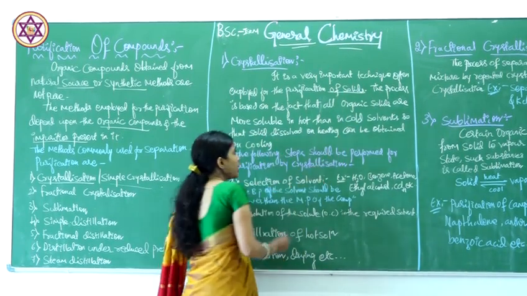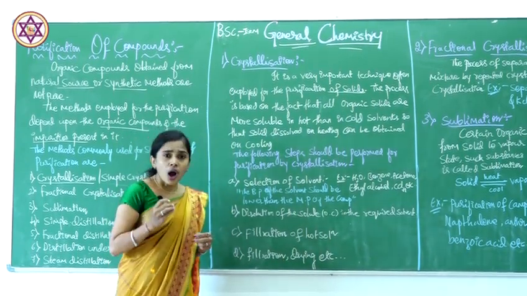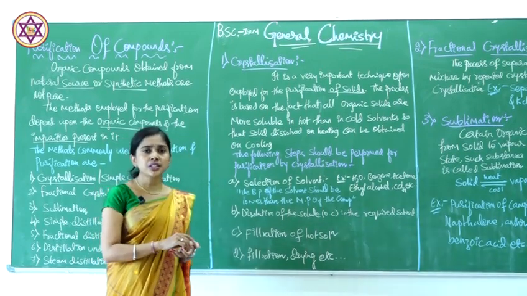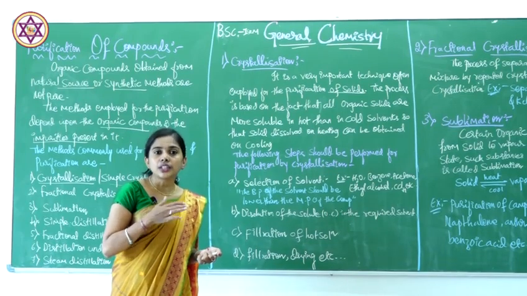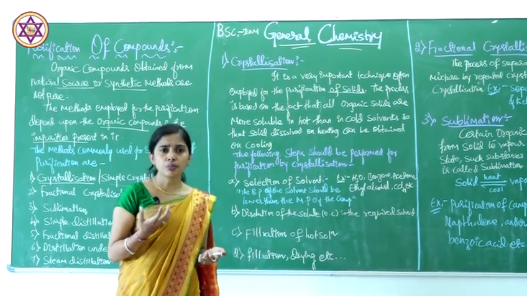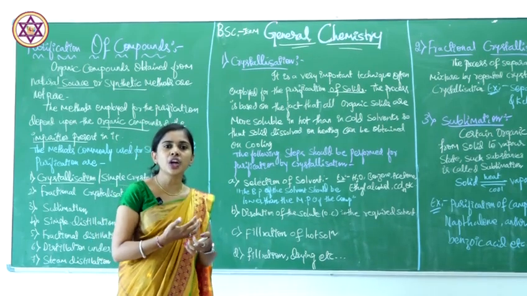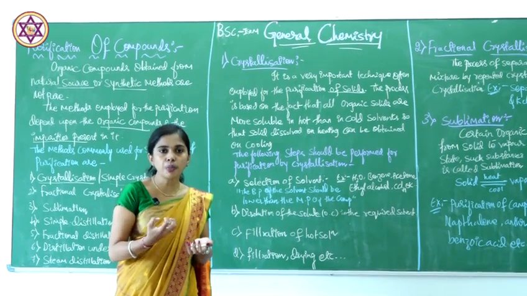The organic compound should be in solid form. And it should be soluble in a solvent in the hot state but not in the cold state. Why should it be soluble in the hot state? Because after we dry it, we have to get back that organic compound.